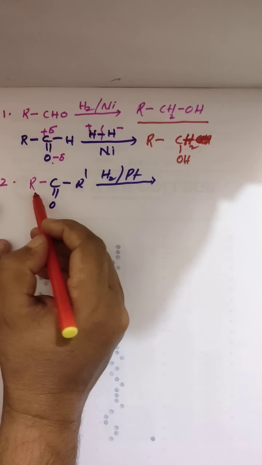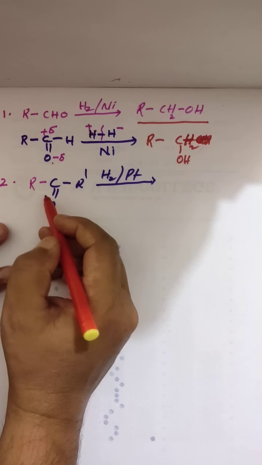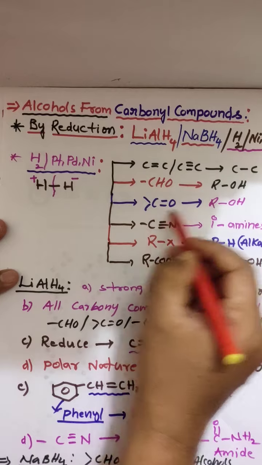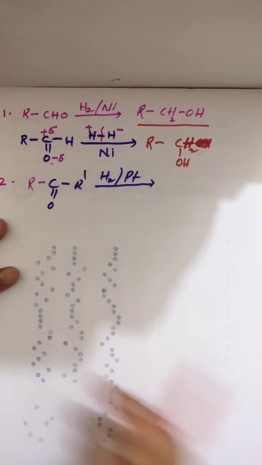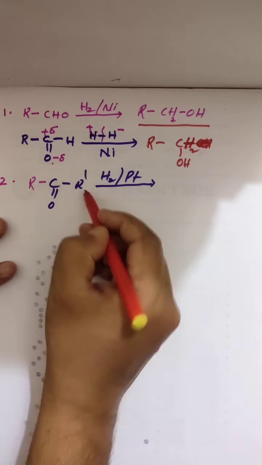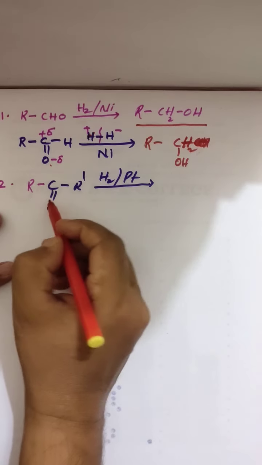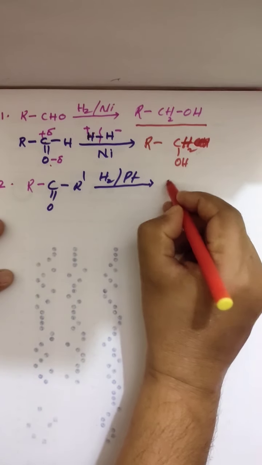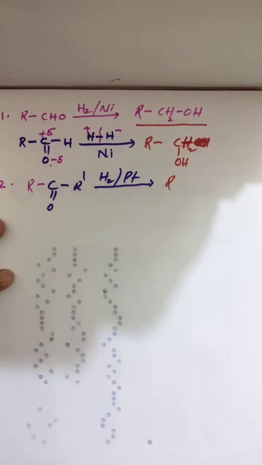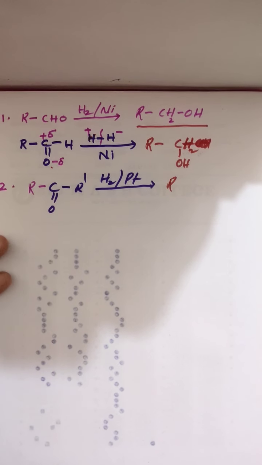This is an ester. Here we have ketones. Ketones are reduced to alcohols. Clear? RCOR, ketone. Now look here, ketones are converted into alcohols.